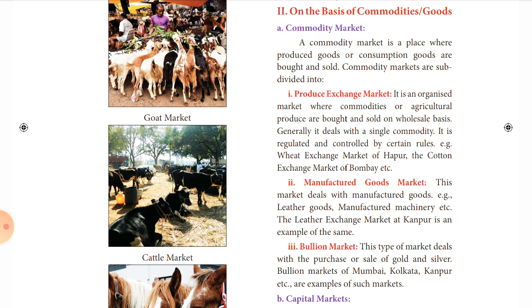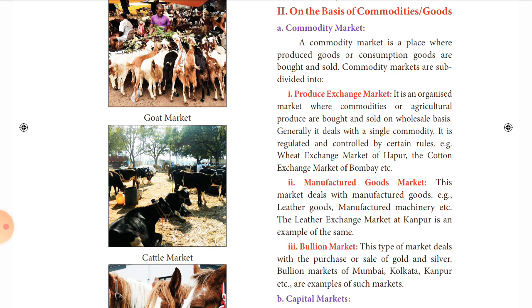So first we will see on the basis of commodities or goods. Commodity market. So what is a commodity market? A commodity market is a place where produced goods or consumption goods are bought and sold. So in this paragraph you have to especially see the words produced goods or consumption goods. They have not specified the word services. So commodity market deals only with goods. Okay, so next it is broadly divided into three categories: produce exchange market, manufactured goods market and bullion market.